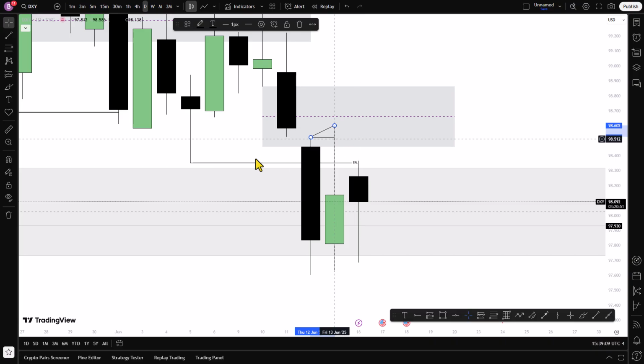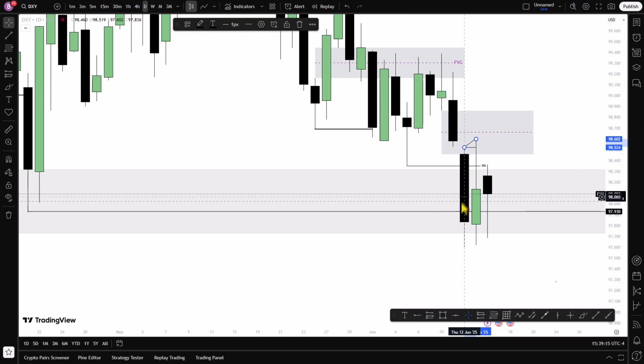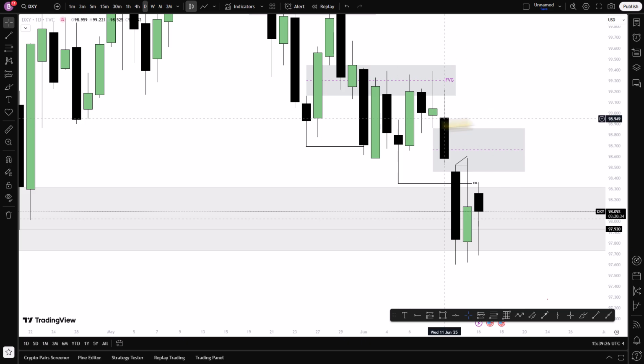So if at all tomorrow, Tuesday, or within the week, we see price violating this fair value gap, I want to believe that we will be what? We will be bullish. If price should close above this fair value gap and then respect it for bullish prices, then I will say, okay, we'll be bullish.